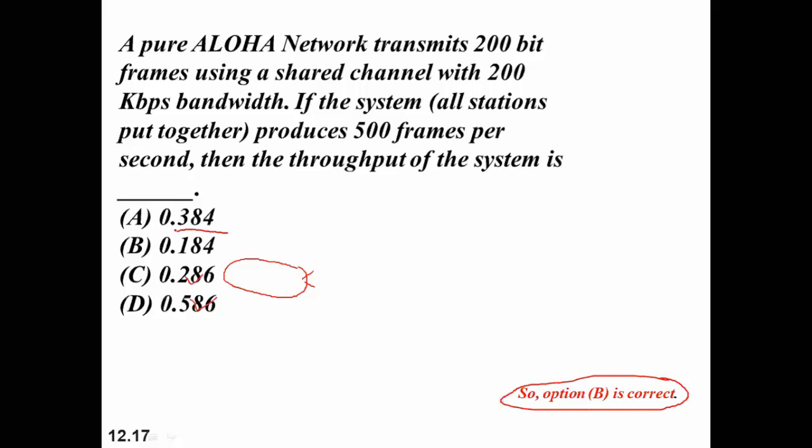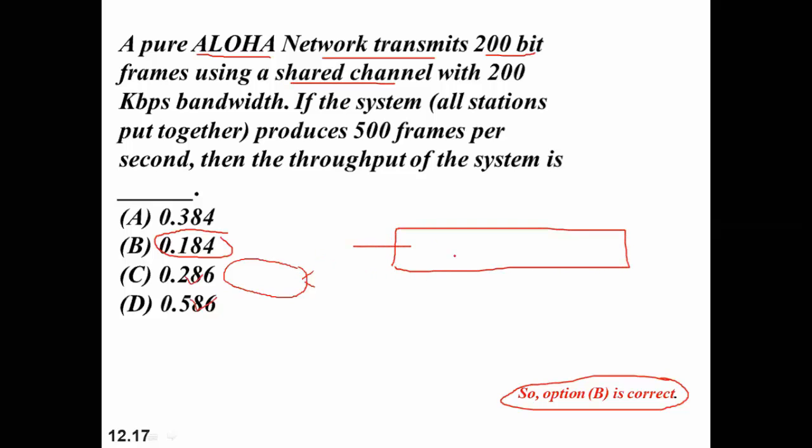That is B. A pure Aloha network transmits 200 bit frames using a shared channel. Okay, so we have a common shared channel between the stations. These are the stations, right?